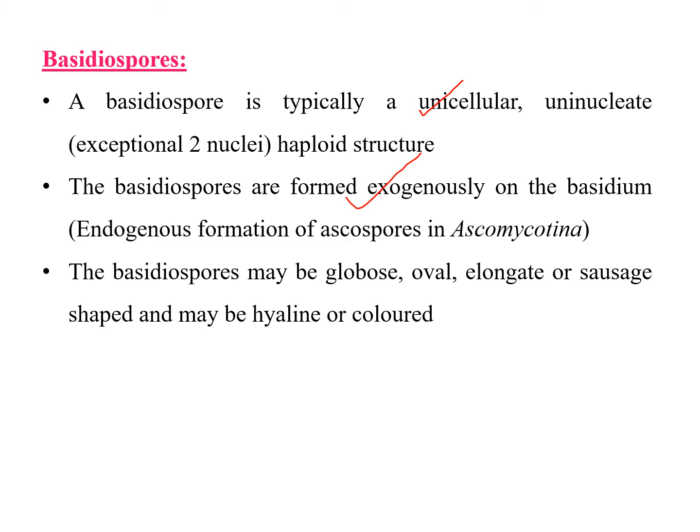Then what is the shape of basidiospores? Basidiospores vary in shape. They are not in a particular shape. They may be globose, oval, elongate or sausage shaped, and may be hyaline, that is transparent in nature, or they may have different colors. So basidiospore is a unicellular, uninucleate, haploid structure, produced exogenously on the basidium, and they may be globose, oval, elongate or sausage shaped structures which look hyaline or have some color.